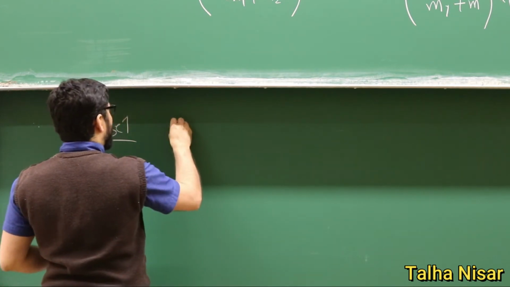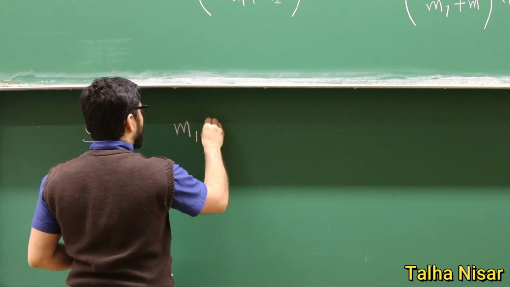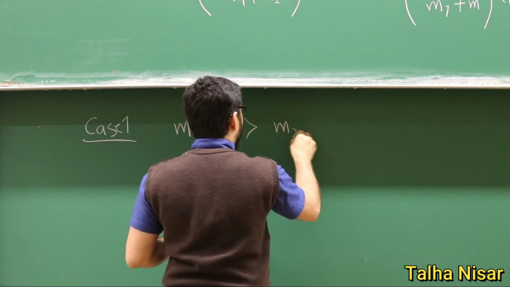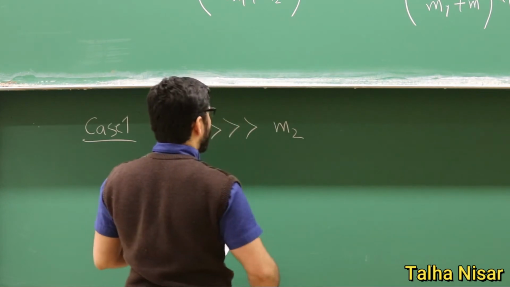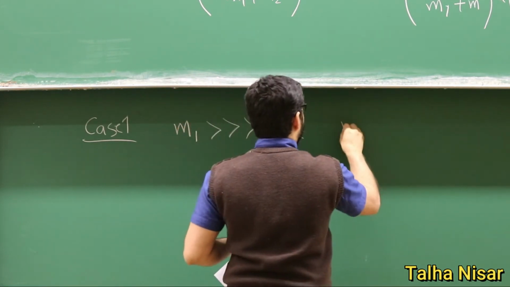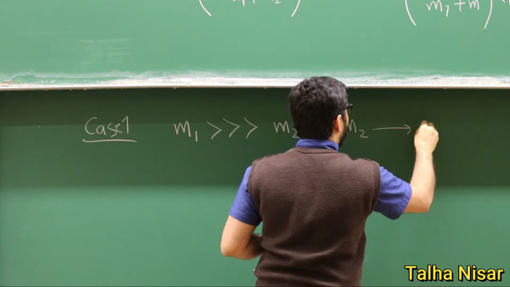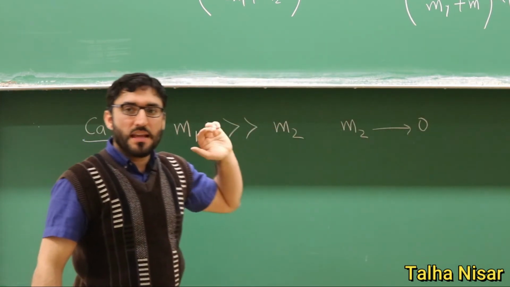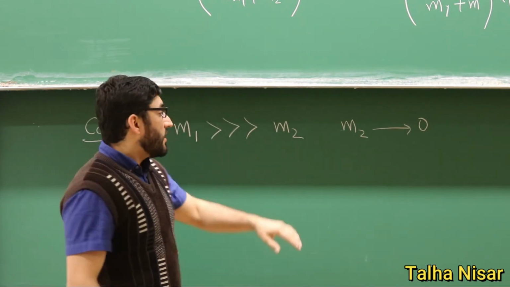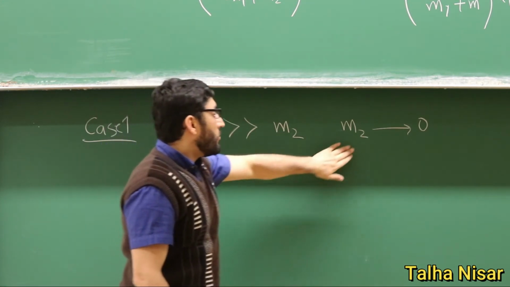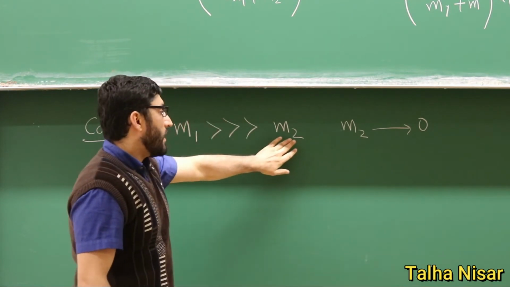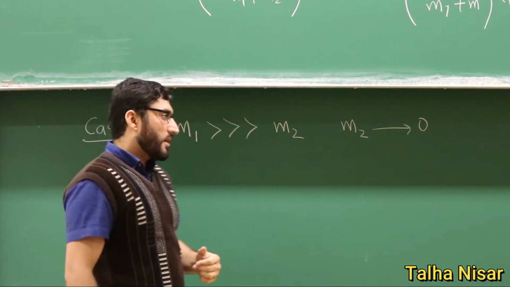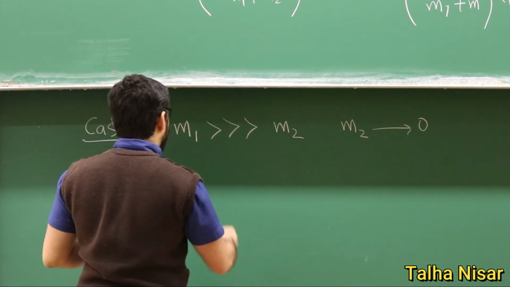In case 1, the mass m1 is much larger than m2. If we put in these values, it means that m2 is almost 0. The particle m2 is at rest initially, and its mass is so small that it is negligible compared to m1. So what will happen to the velocity of m1, v1?